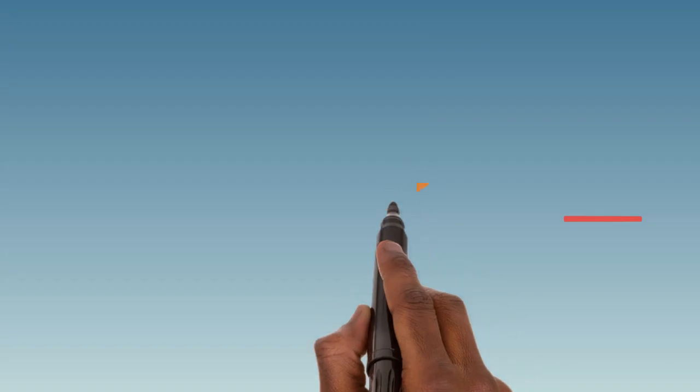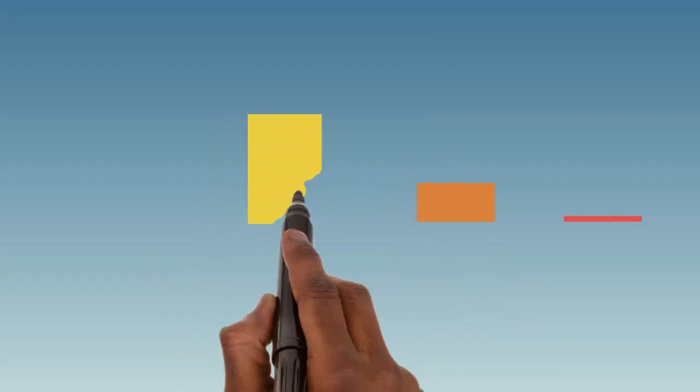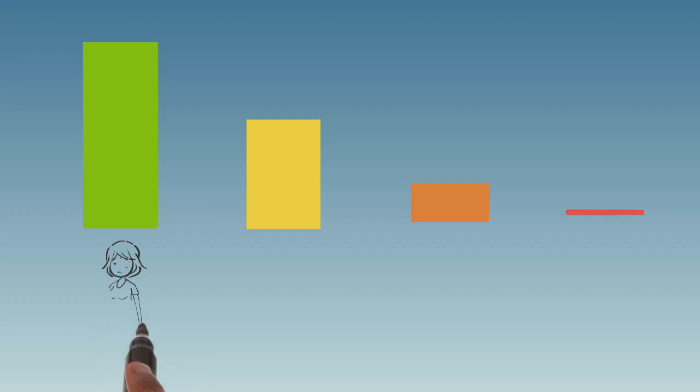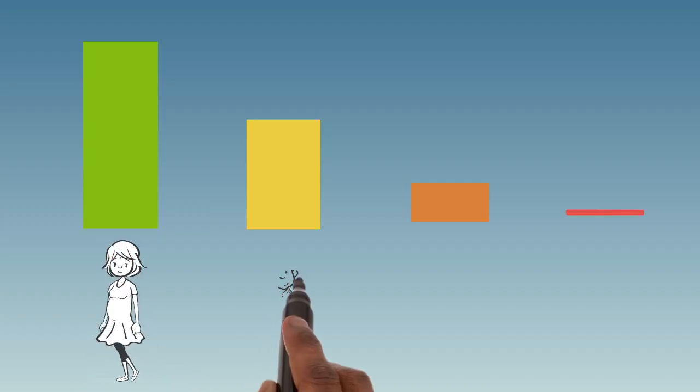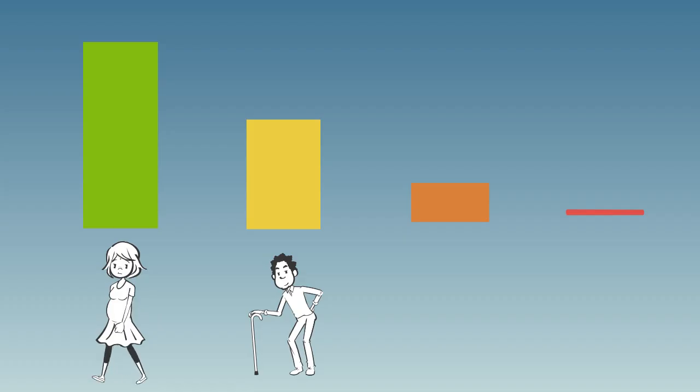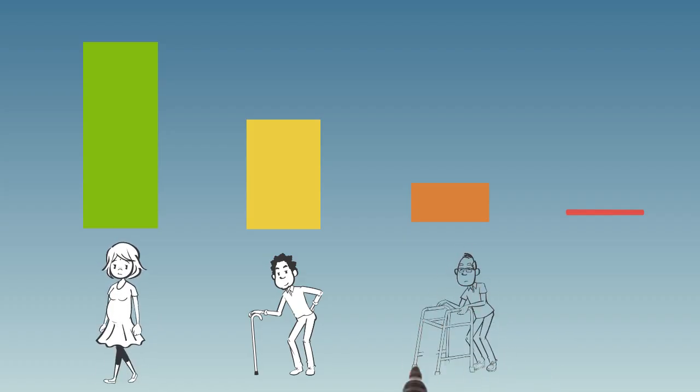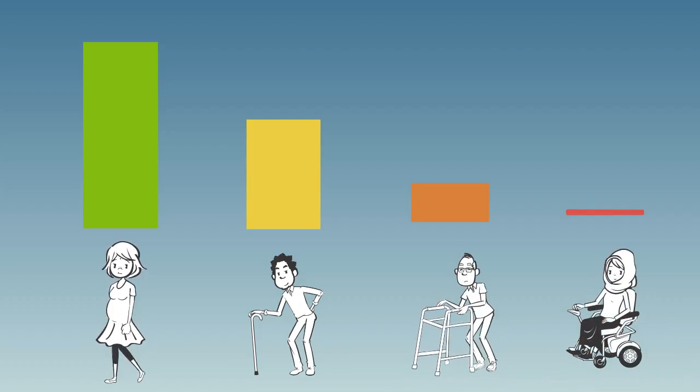In addition, it is important to understand that human functioning exists along a continuum and at various levels rather than just being present or not. If we take walking, for example, some people walk well without any assistive devices, some people need a cane to walk long distances, others might need a walker all the time, and there are people who cannot walk at all.